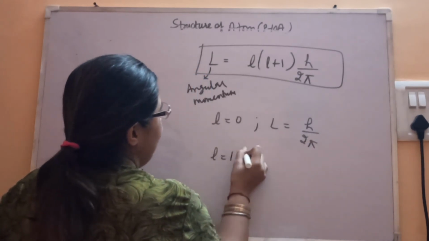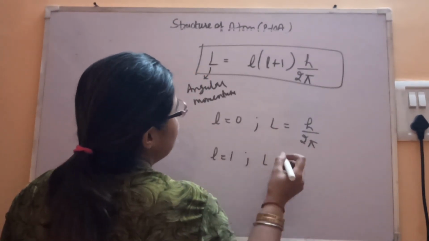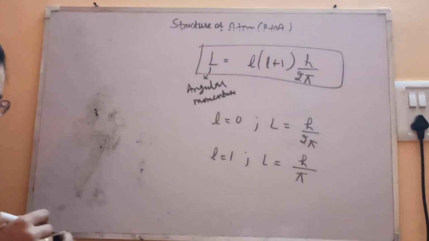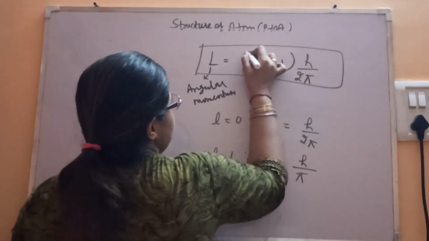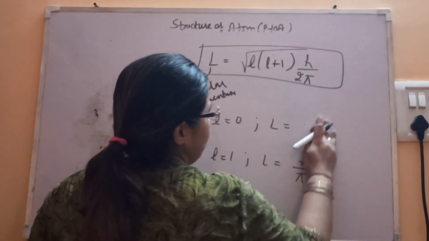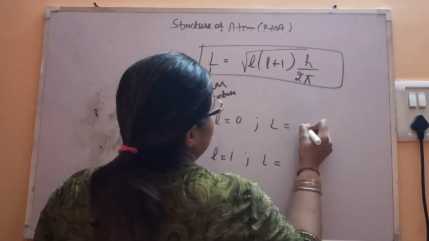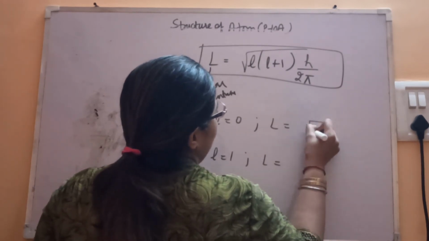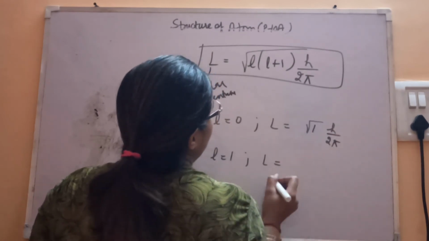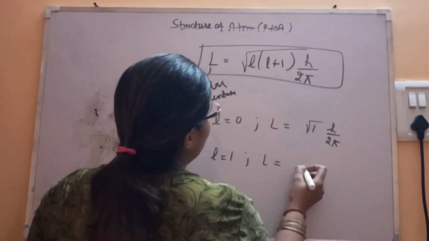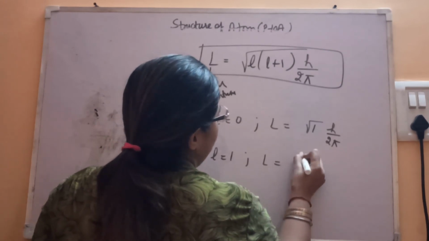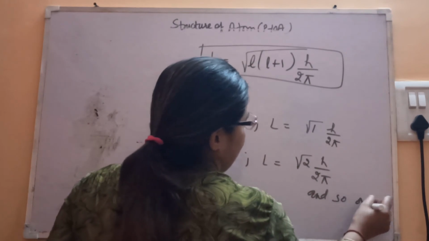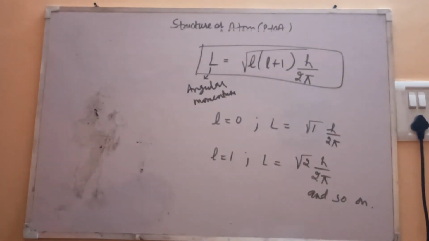If L is equal to 1, then 1 into 1 plus 1, 2, so under root 2, h by 2 pi, and so on. So this gives the value of the angular momentum as well.